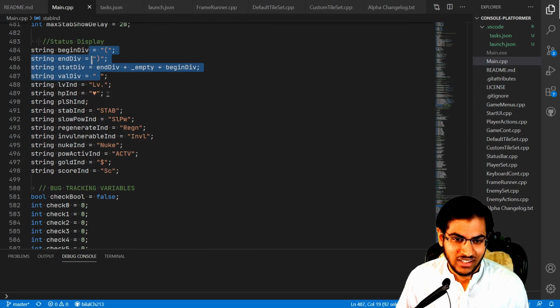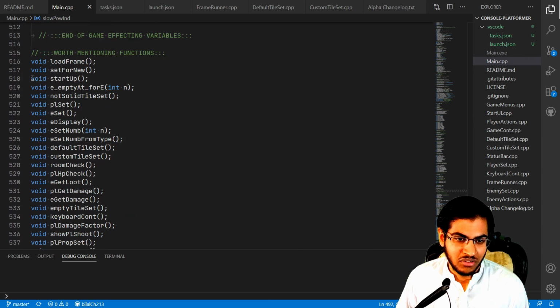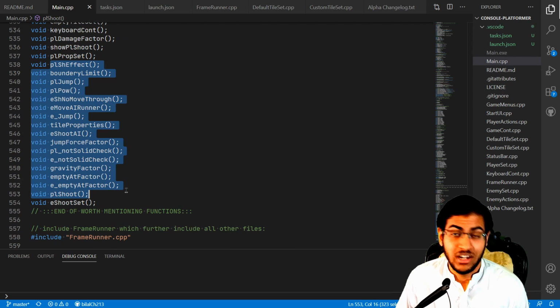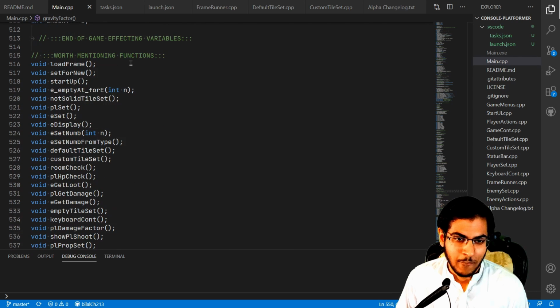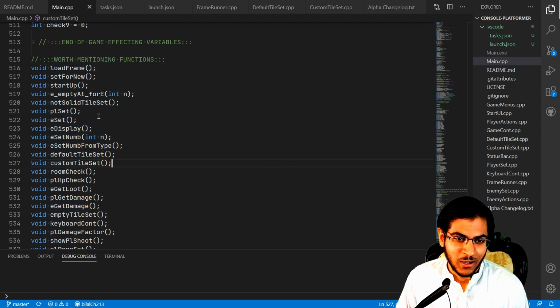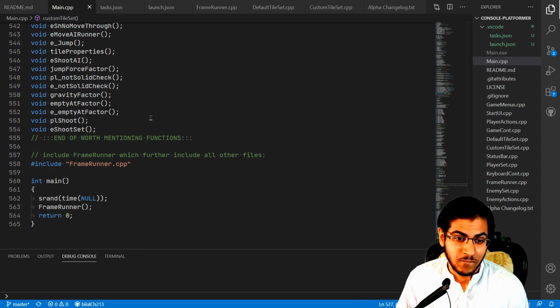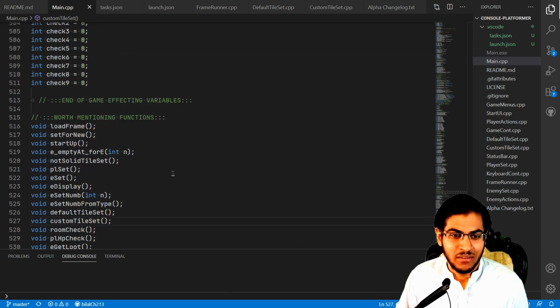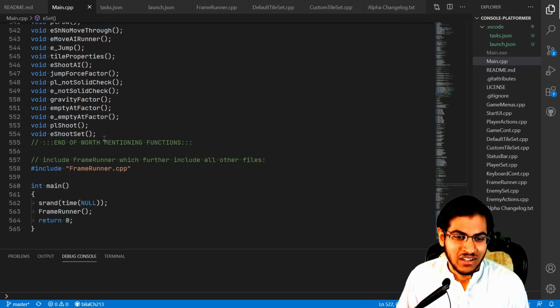right? As you can see, you have to set the characters here, and yeah, health and stuff like that. Right, so these are all the prototypes, you can say, or yeah, function declarations. And yeah, these function declarations are here because at some places those functions are used, and I couldn't connect them, so I ended up making prototypes just in order to fix that issue, right?